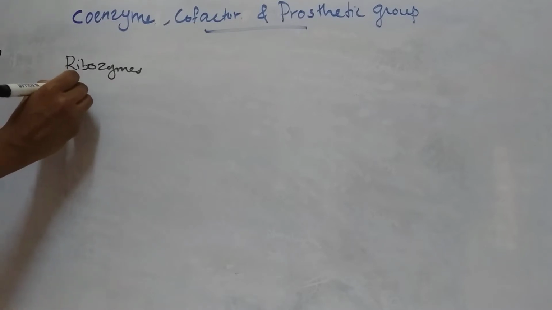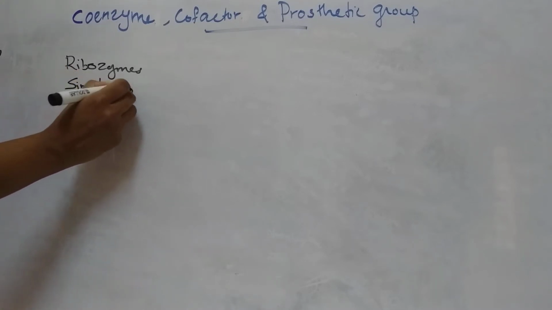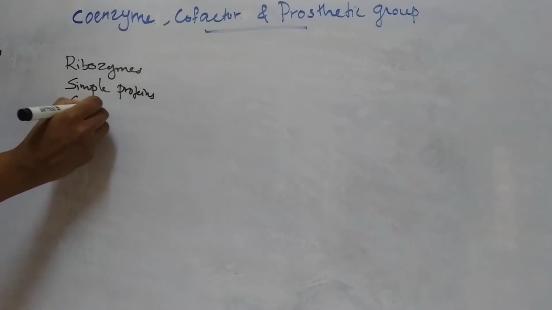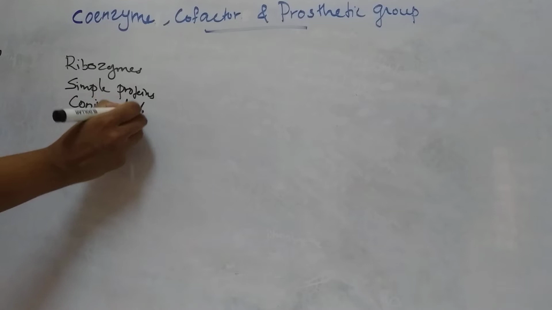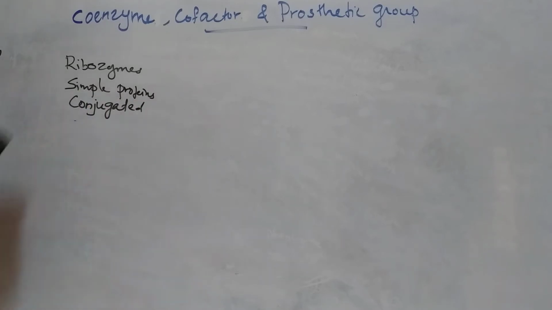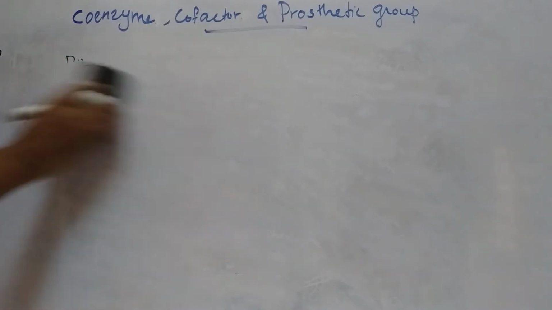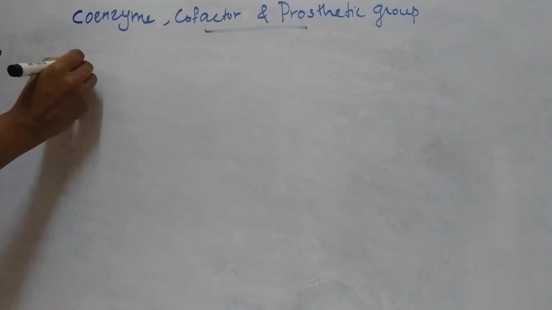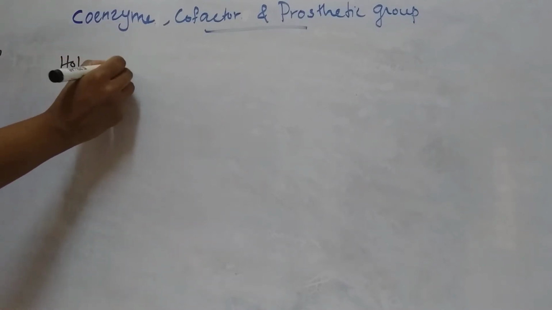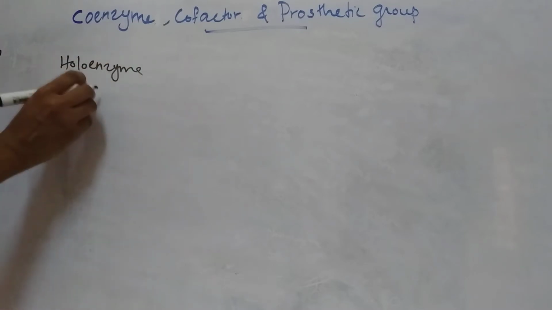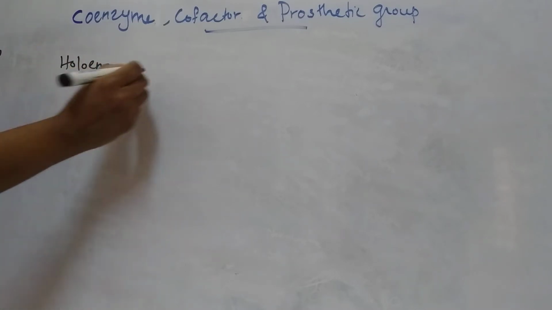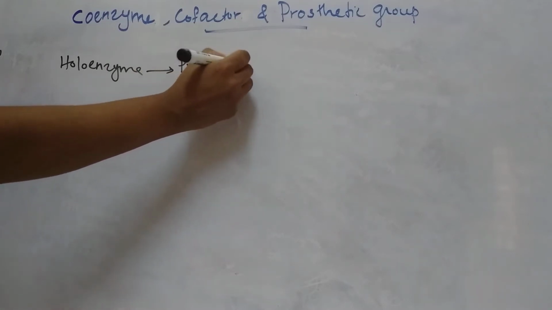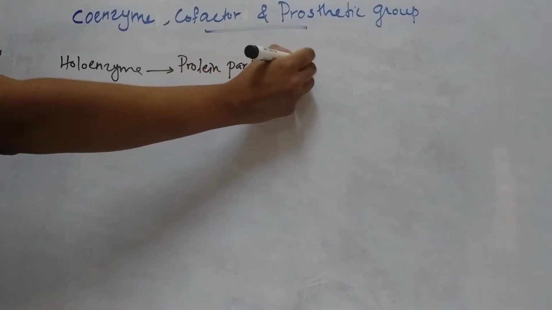Some enzymes are simple proteins and some are conjugated proteins. The complete functional enzyme or the active enzyme is known as holoenzyme. This holoenzyme is made of a protein part and a non-protein part.